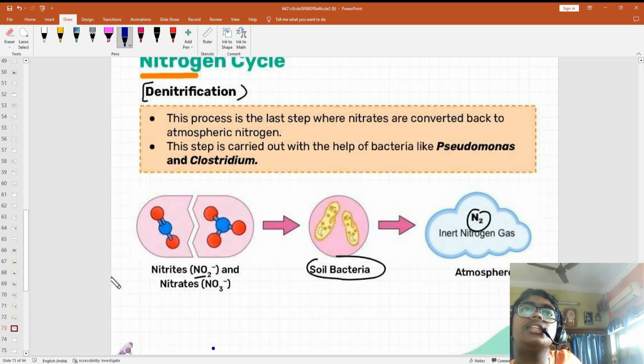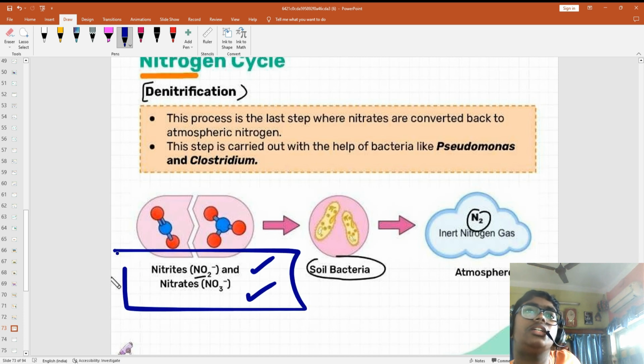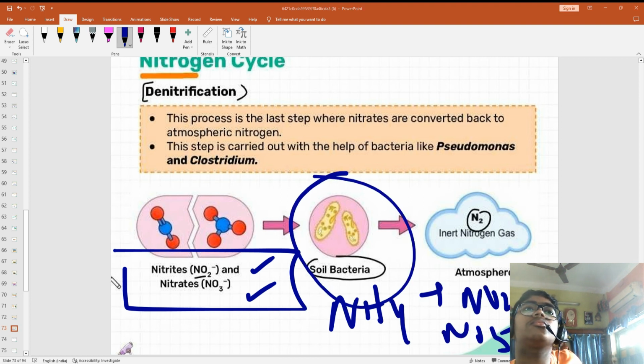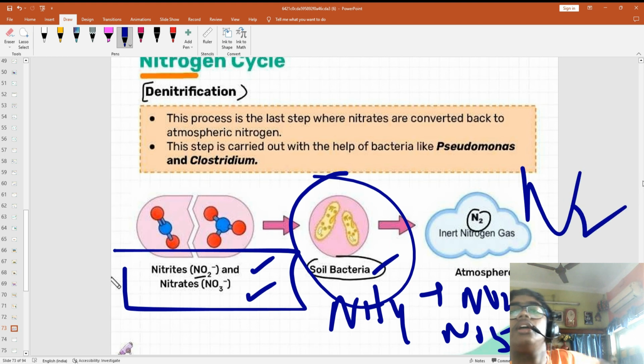After this ammonification is done, nitrites and nitrates are created. These nitrites and nitrates created from the NH4 are acted on by denitrification bacteria, they are called. They do denitrification and convert it into gas.